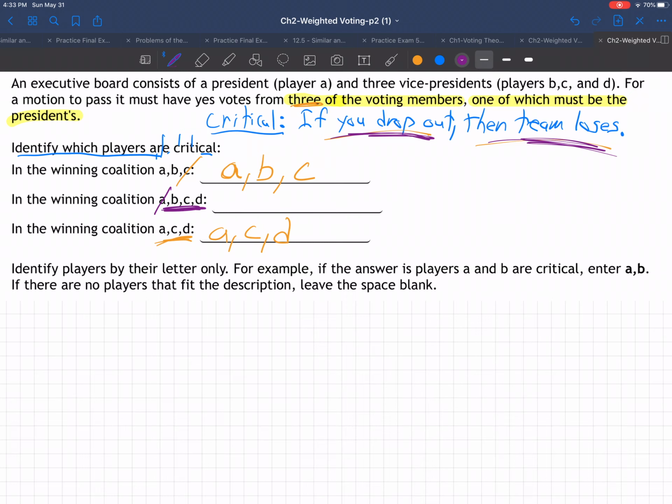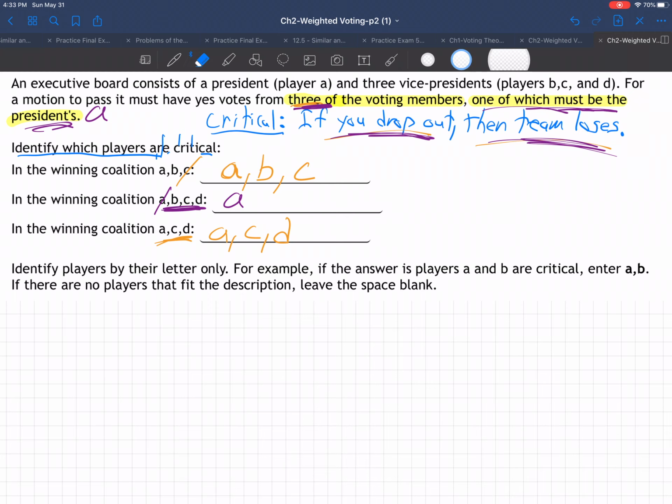So if A drops out, they've only got B, C, D. Do they lose then? Yes, they lose. Because, yeah, they have 3, but one of which must be the president, must be A. They've got to have A. So A is critical here. If A drops out, they only have B, C, D. They don't have the president, and the vote doesn't pass.